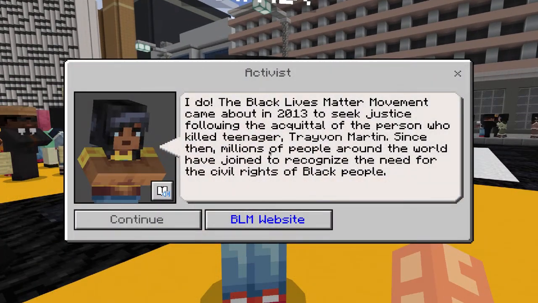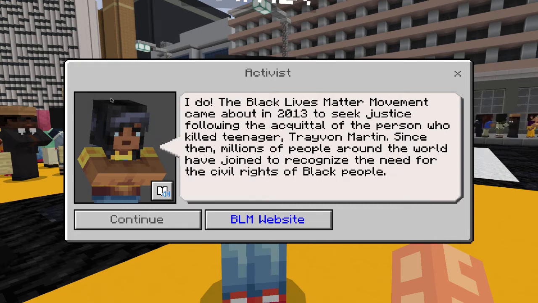The Black Lives Matter movement came about in 2013 to seek justice following the acquittal of the person who killed teenager Trayvon Martin. Since then, millions of people around the world have joined to recognize the need for the civil rights of Black